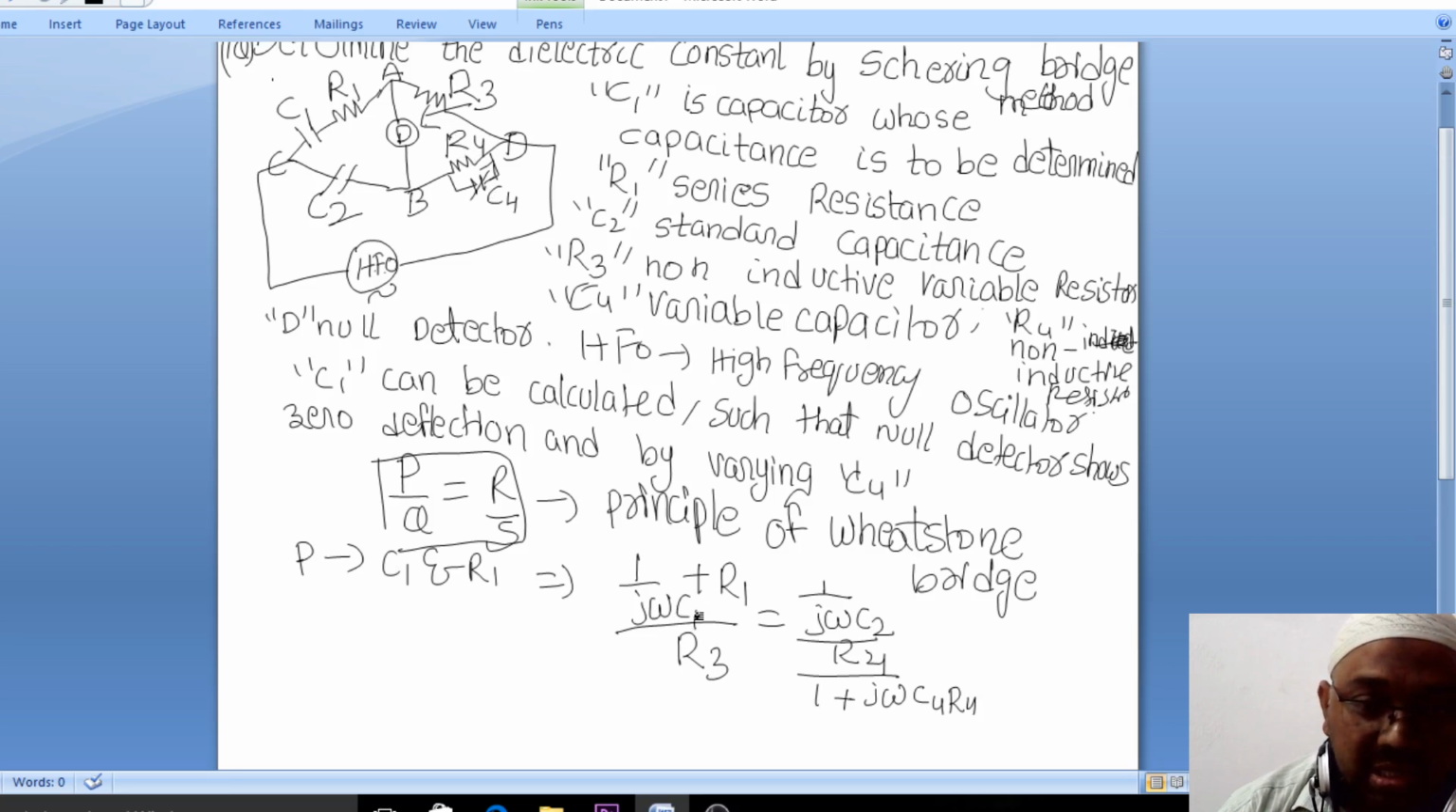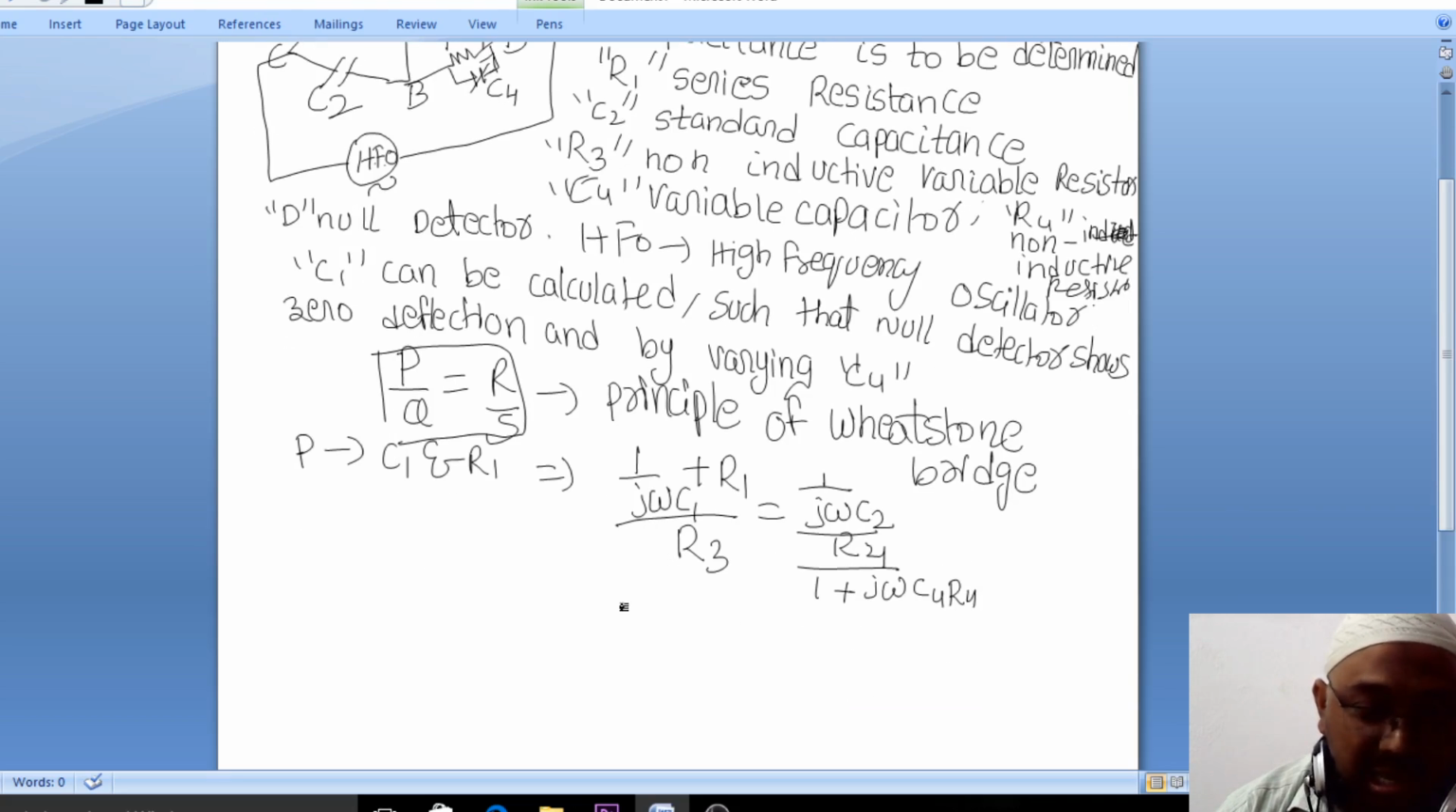So (1/jωC1 + R1)/R3 is equal to (1/jωC2) divided by R4/(1 + jωC4R4). I have written R4 as it is, and for the parallel combination I have written R4 divided by 1 plus jωC4R4. By doing some simple mathematical calculation, we can write it again.